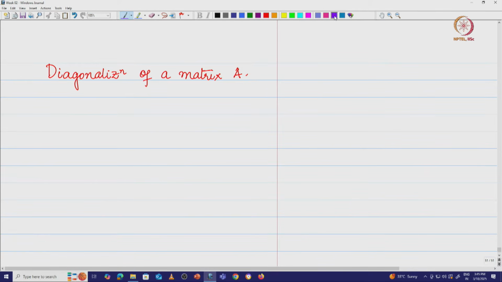Now what are we going to do with that? That is exactly where we get into the idea of diagonalizing a matrix. So let us take up diagonalization of a matrix. I have a linear transformation T which is going to map R2 to R2, represented by this matrix A. That means A is going to be a 2 by 2 matrix.